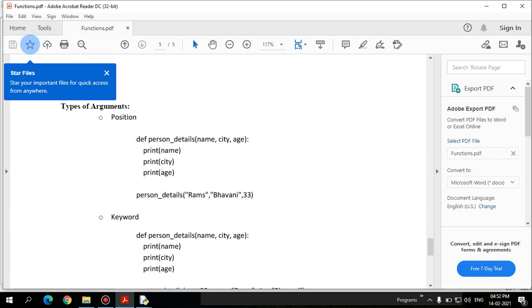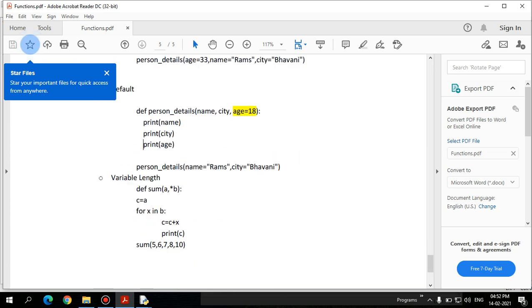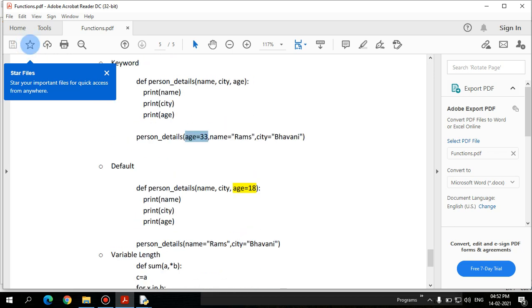In terms of types of arguments, there are four supported: positional, keyword, default, and variable length. Positional we have already discussed in the case of C programming. Keyword is an important one, where we may forget in what order the arguments were defined while defining the function. Instead we can give the argument name itself. Here the order of the arguments is name, city, and age, but here it has been called with age equal to, name equal to, and city equal to. We can explicitly give the argument name itself. And default argument is what we used in C programming as well.